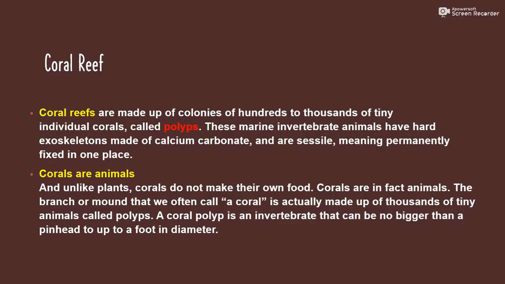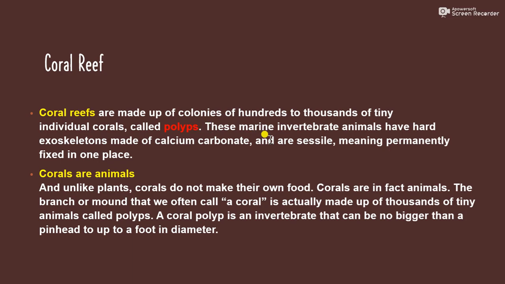Today I am going to discuss the coral reef. So, first of all, we see what a coral reef is. Coral reefs are made up of colonies of hundreds to thousands of teeny individuals, and these teeny individuals are called polyps.